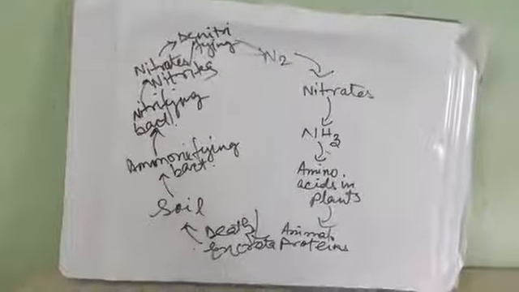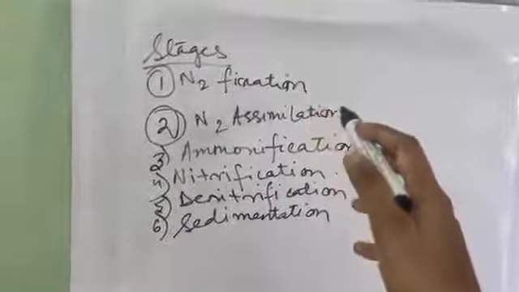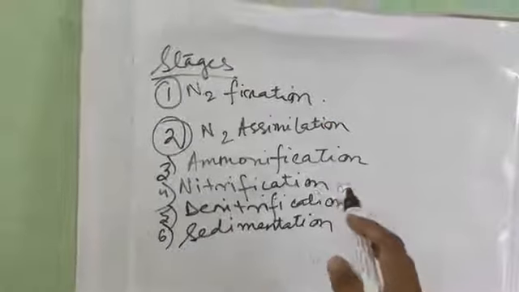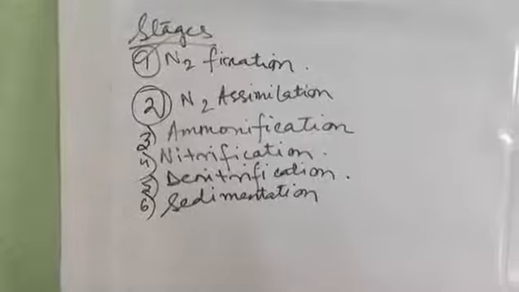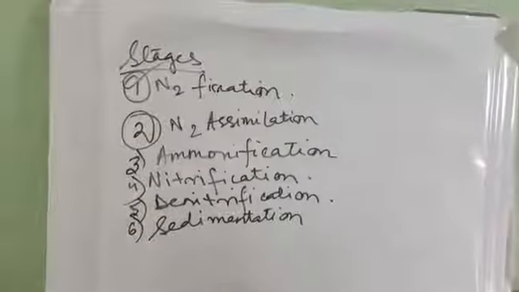So this is the entire nitrogen cycle. These are the 6 stages of the nitrogen cycle: nitrogen fixation, nitrogen assimilation, ammonification, nitrification, denitrification, sedimentation. At first we will start with nitrogen fixation. Nitrogen fixation means the conversion of atmospheric nitrogen into a physiologically acceptable nitrogenous compound. In simple words, from atmospheric nitrogen to nitrates, nitrites, ammonia or any other nitrogenous compound. This conversion is termed nitrogen fixation.